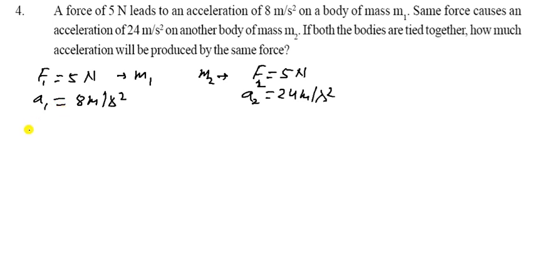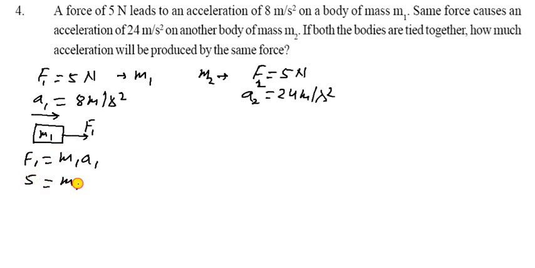Now if both bodies are tied together, how much acceleration will be produced by the same force? Let us see in the case of this one. It is the body of m1, the force applied is F1, and the acceleration is a1, which is given on the top. So F1 is equal to m1 a1. We have known the formula by the second law of motion.